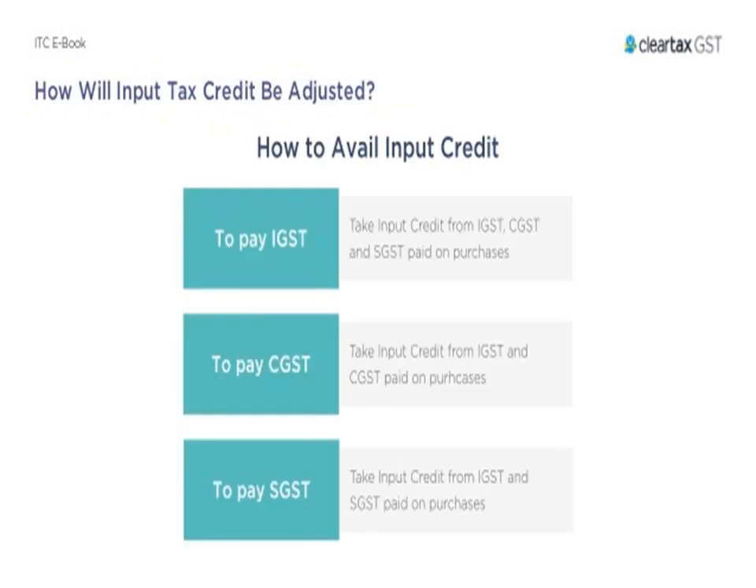So here, how will input tax credit be adjusted, that is, how are we supposed to avail the tax credits. To pay the IGST, first we are supposed to take the input credit from IGST, CGST, and SGST paid on purchases. Then to pay the CGST, first we have to take the input credit from IGST and CGST. And to pay the SGST, we have to take the credit from IGST and SGST paid on purchases.